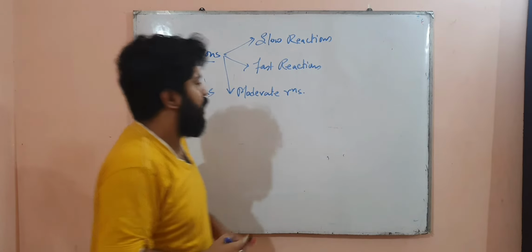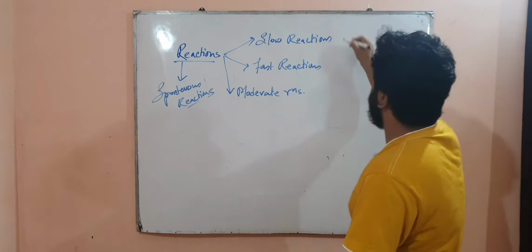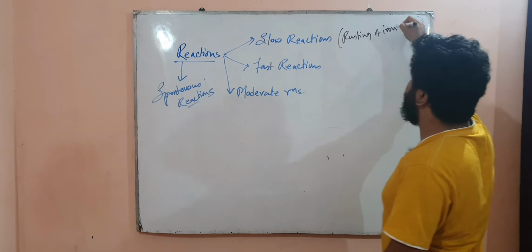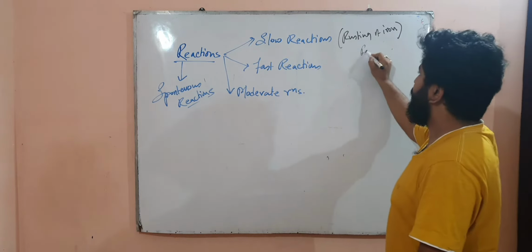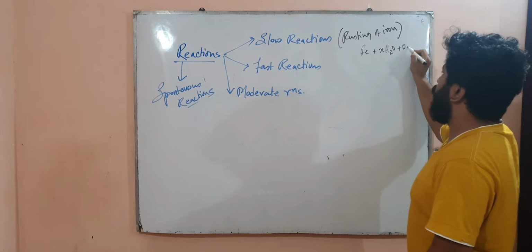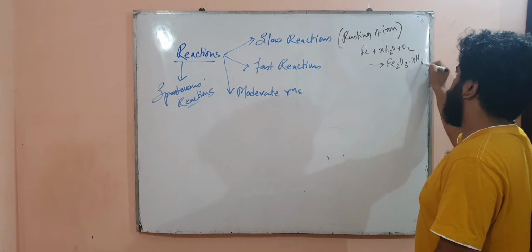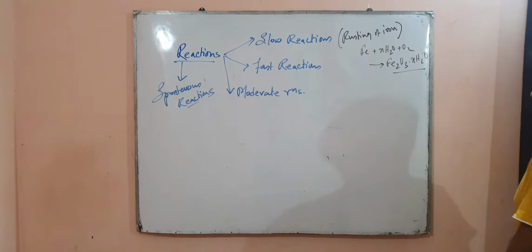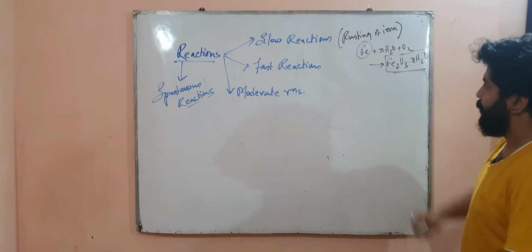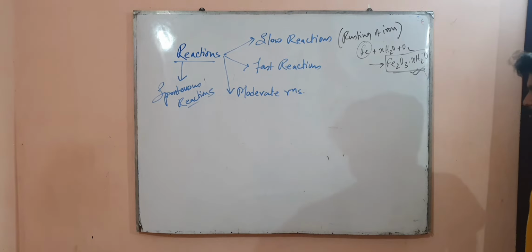Now, if I want to give you an example of a slow reaction, I would say the rusting of iron. This is a very slow reaction where Fe combines with xH2O plus O2 to give rise to Fe2O3·xH2O. That is rusting of iron. This is the rust. So rust formation from pure Fe when it is left outside in the open atmosphere is a very slow reaction.